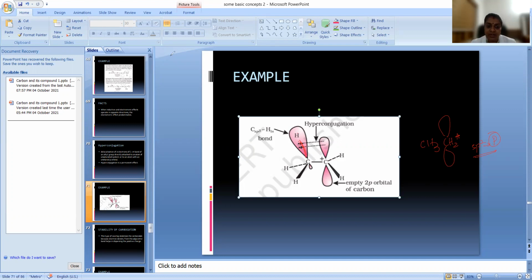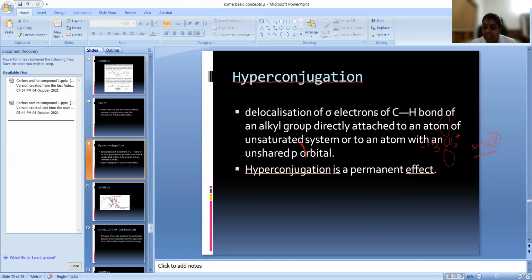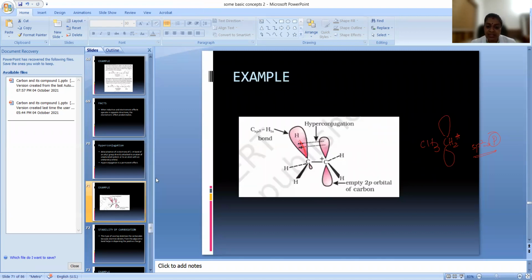So already we discussed in the definition: delocalization of sigma electron of CH bond of an alkyl group directly attached to the atom of either unsaturated system or to an atom with an unshared p orbital. So here, an empty 2p orbital is present on this carbon atom. This is the CH bond, and the CH bond has a pair of electrons.